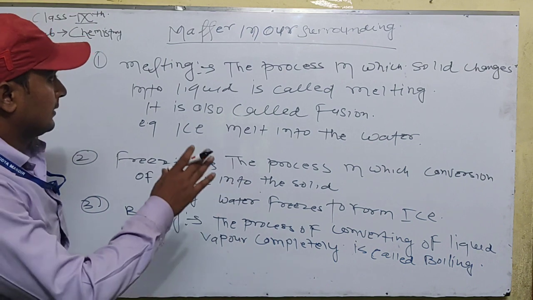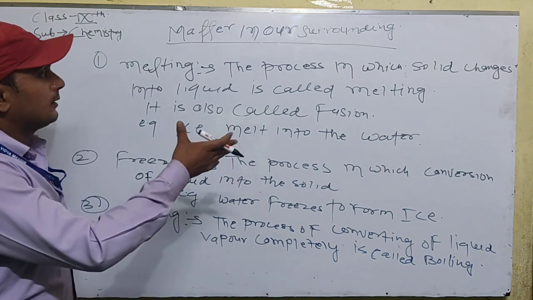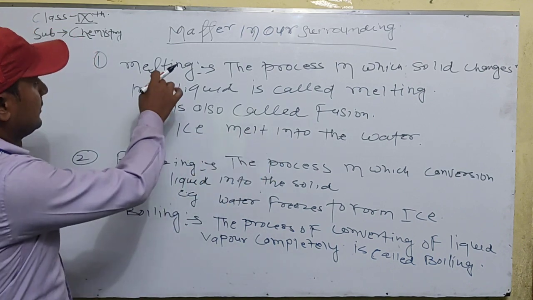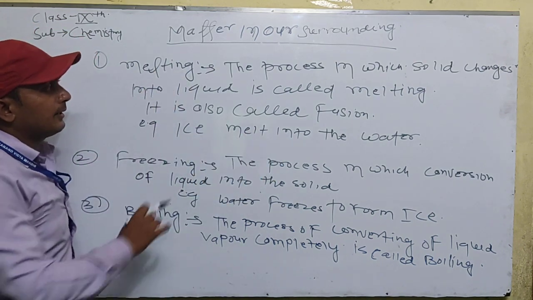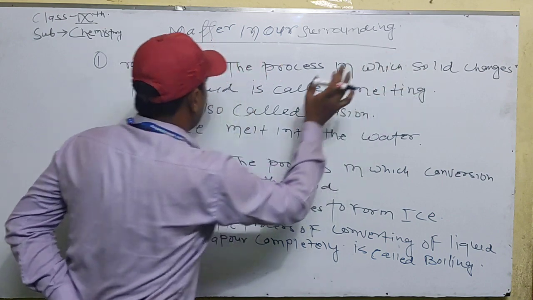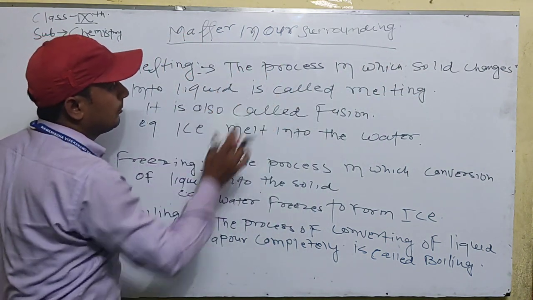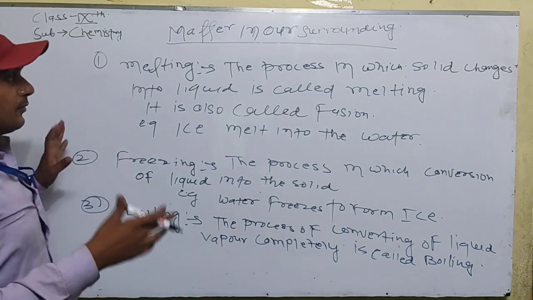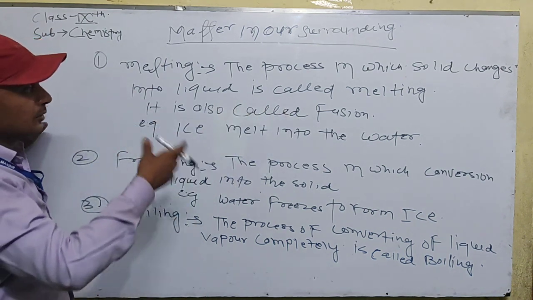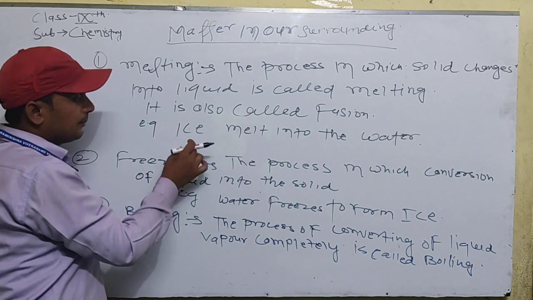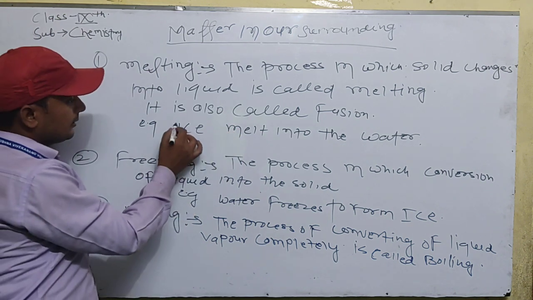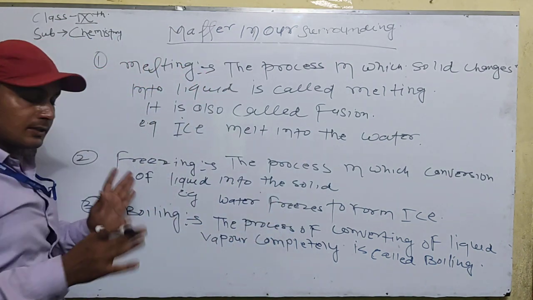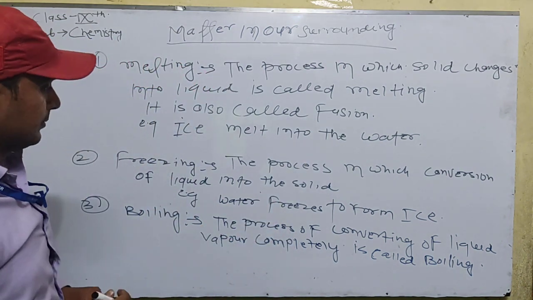Okay. Now we will define the factors that affect the change of states of matter. The first factor is melting. What is melting? The process in which a solid changes into a liquid is called melting. It is also called the fusion process. When a solid changes into a liquid, this process is known as melting. For example, when ice melts into water, it is the best example of melting.